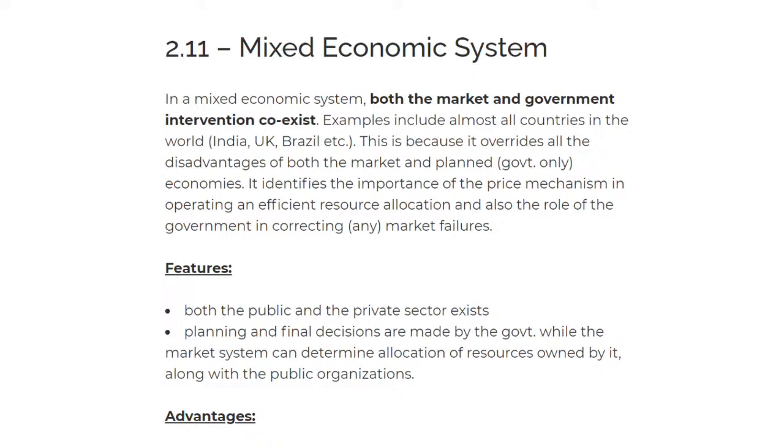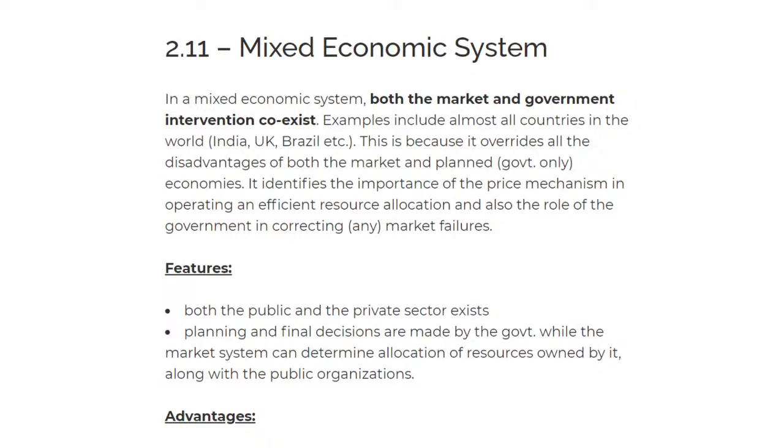Now we move on to the mixed economic system. The previous one that we just talked about is called the market economic system, and now here we have the mixed economic system. The mixed economic system is simply when the markets and the government both intervene. This is used in most countries; India, the UK, and Brazil are just some examples. This is because it overrides the disadvantages of both the market and planned economy.